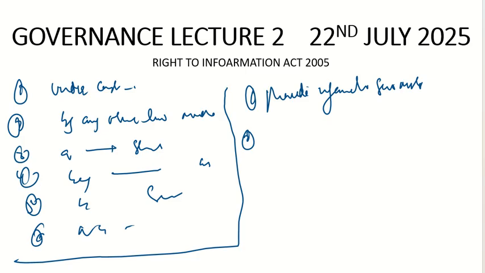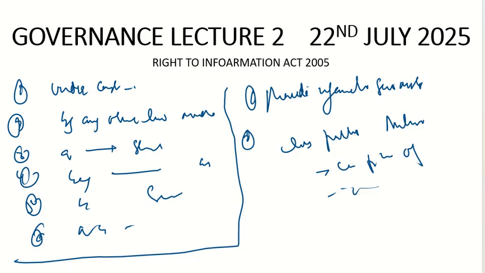The Right to Information Act says that every public authority will have to create a central public information officer or a state public information officer. Every public authority will have these officers.